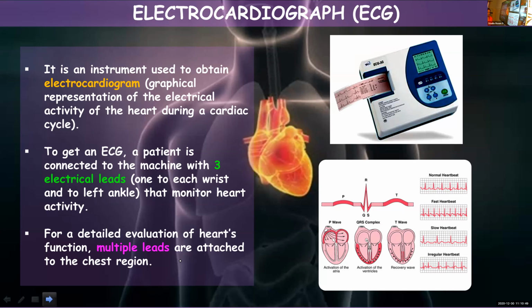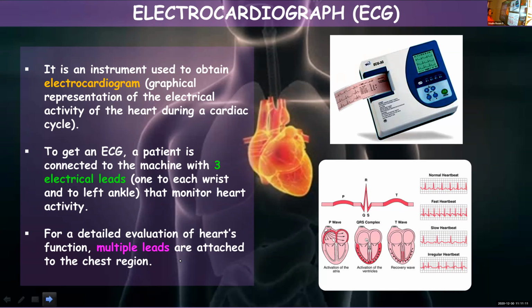Sometimes it can get fluctuated, as you can see in the figure. When the heart is beating faster, there is a difference. With a slow heartbeat, there is a fluctuation. Irregular heartbeat. From that, the doctors can compare with the normal one and understand the fluctuation in the electrical activity of the heart.